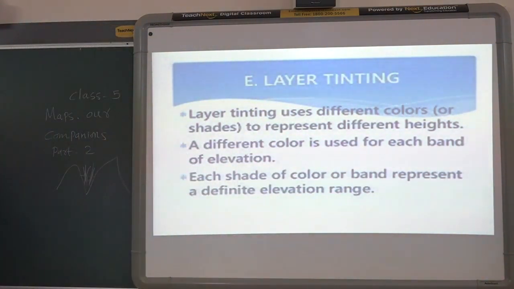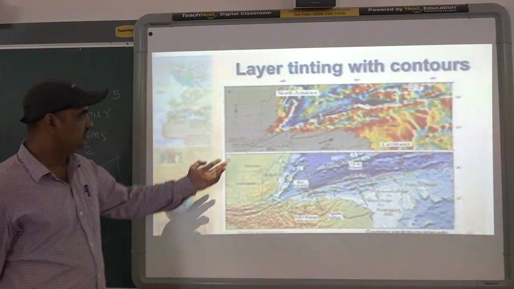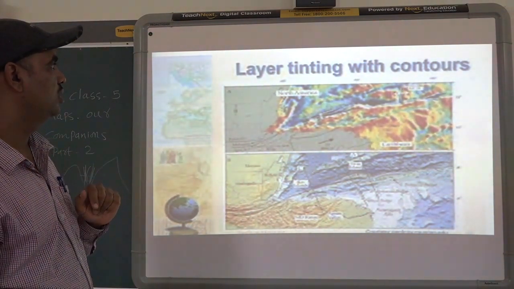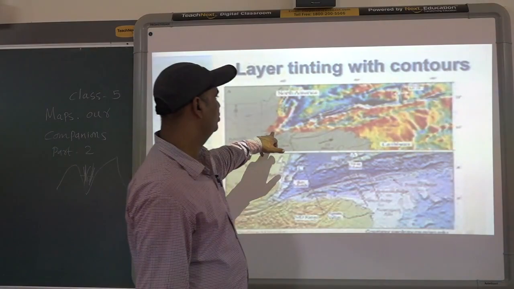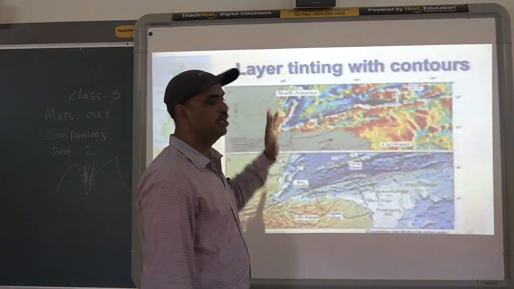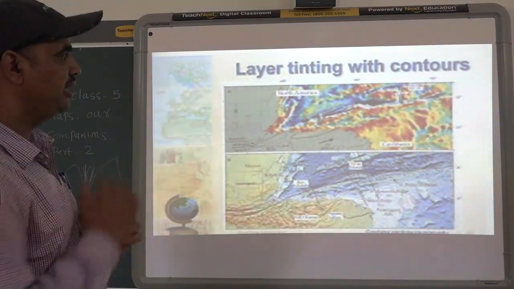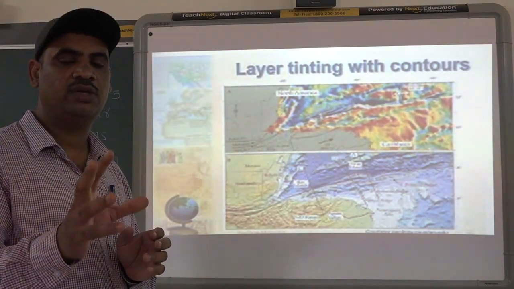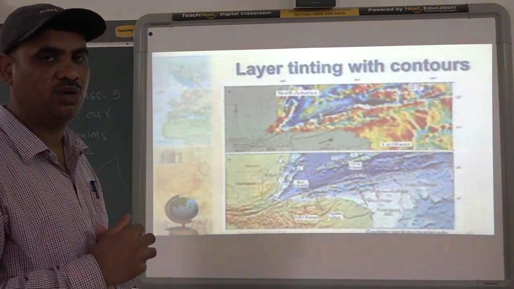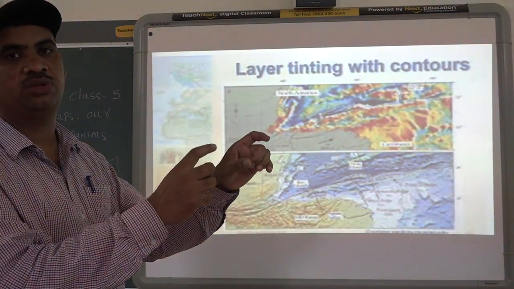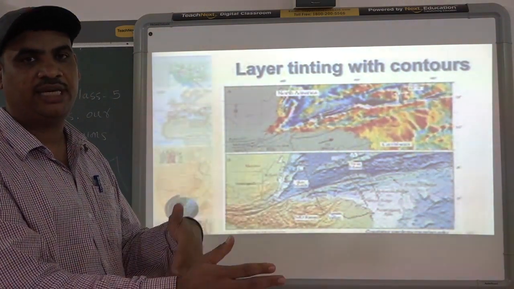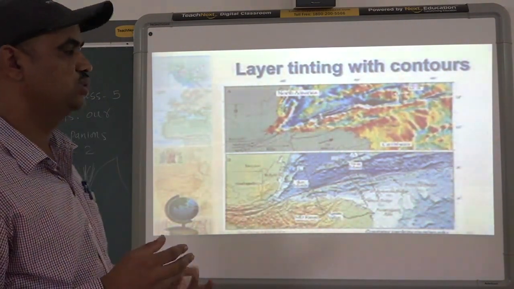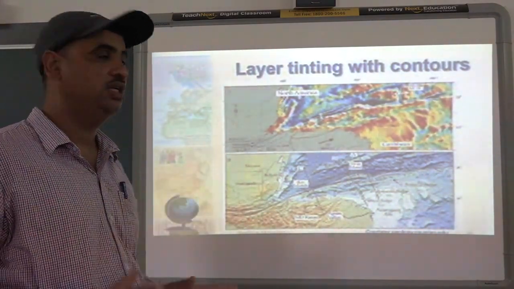So we have an example of this. You can see this picture, which is shown with the help of the layer tinting method. Here we can see different colors, and each color has a meaning. It shows a particular height. Suppose dark yellow will show a particular height. We can give the example of 1000 meters, which can be shown with one color. 2000 meters can be shown with one color, 3000 with one color, and the same way 100 with one color. So different colors are used in this method.